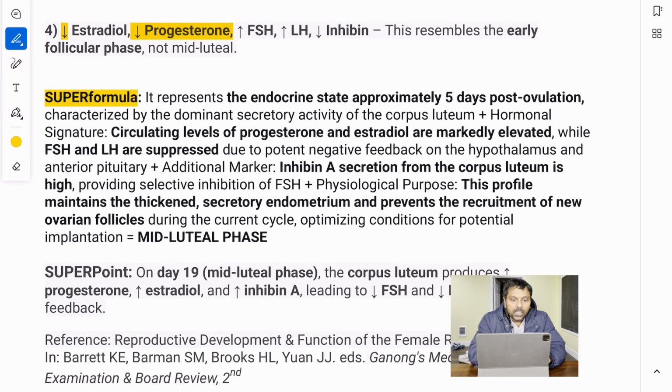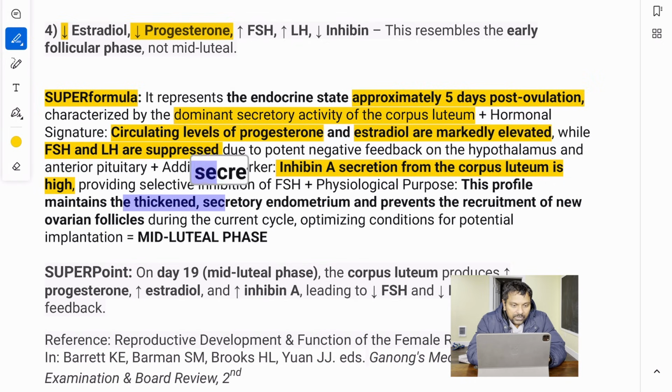If you see post-ovulation, all right, and if you see the dominant secretory activity of the corpus luteum, and circulating levels of progesterone and estradiol are markedly elevated, FSH and LH are suppressed, inhibin A from the corpus luteum is high, all right, then you are seeing thickened secretory endometrium.